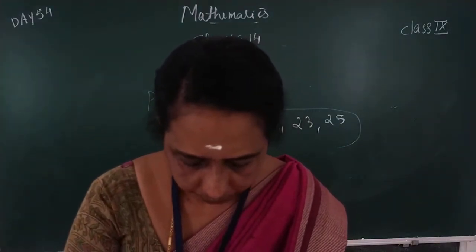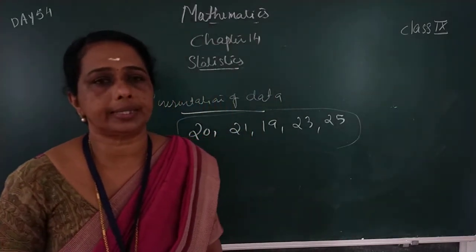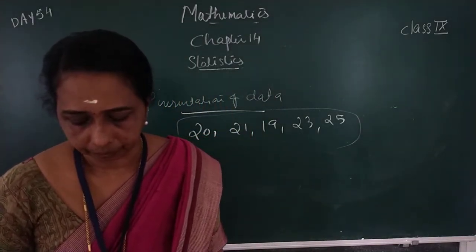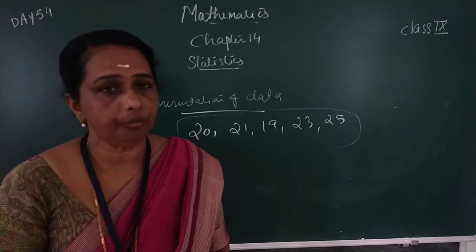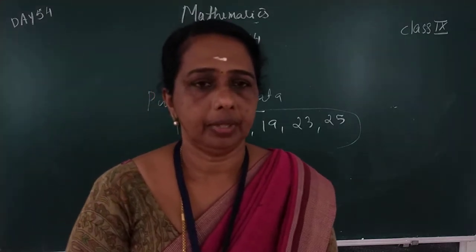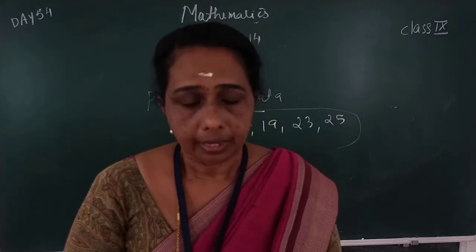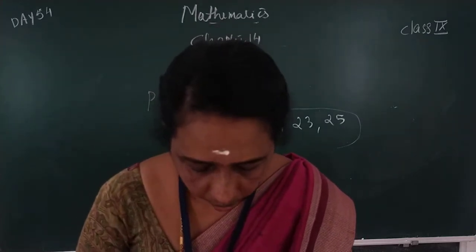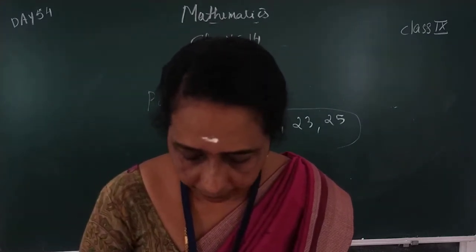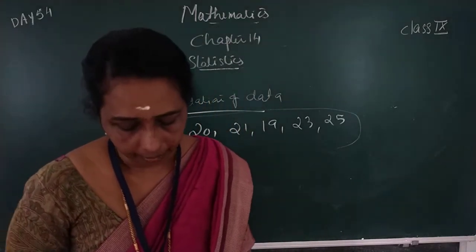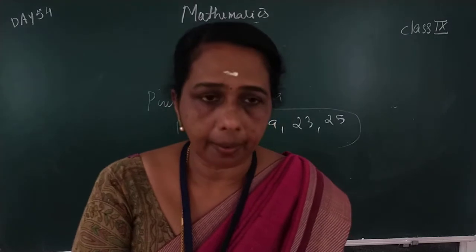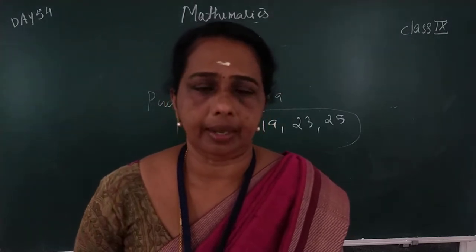Example 2: 30 students' marks are given out of 100. Some students score 40 marks. Scored by how many students? 4 students scored 40 marks. Here, this is a large data.